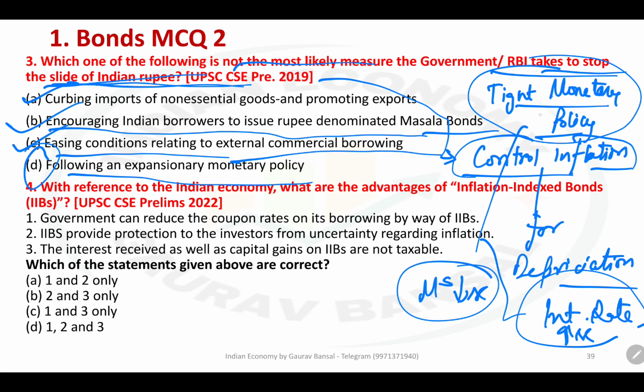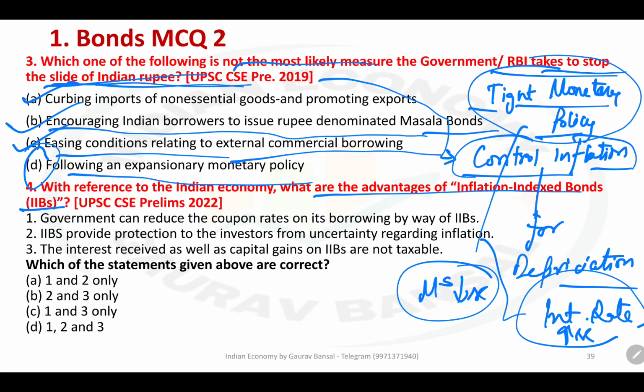Next, following an expansionary monetary policy. This is wrong, because we need to follow tight monetary policy. This is exactly opposite. It will encourage inflation and will reduce the value of the rupee further. So the answer is D. Question number 4. With reference to the Indian economy, what are the advantages of inflation index bonds?